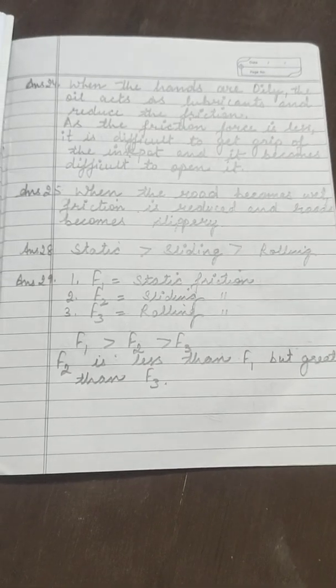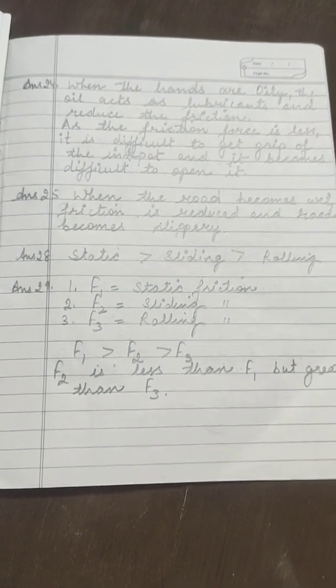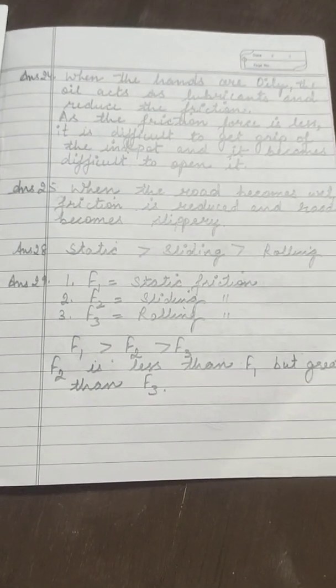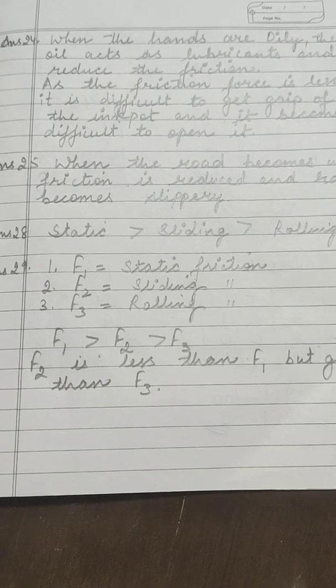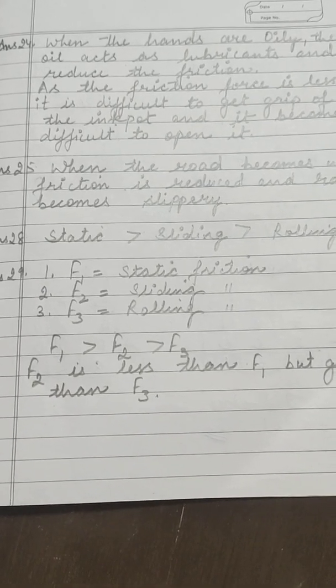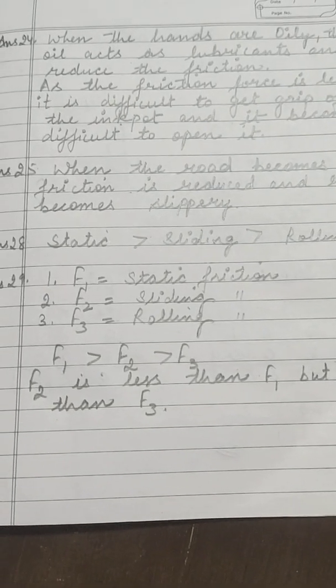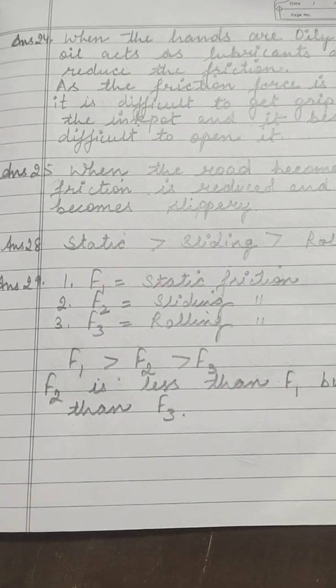Next is, a boy needs a force F1 just to start motion on a surface, a force F2 to continue the motion and force F3 to roll on the surface. Which is the static friction, sliding friction and rolling friction?